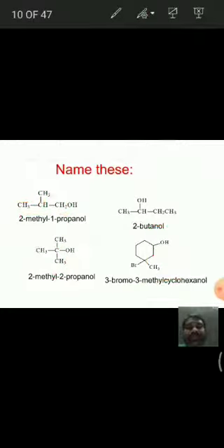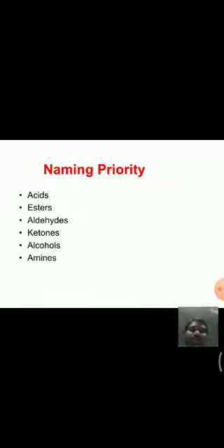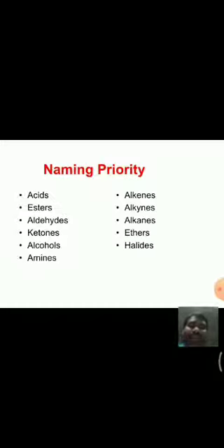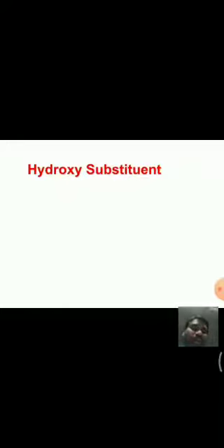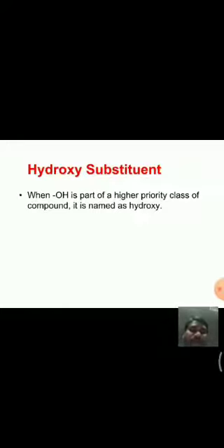Next, in giving name, first we have to give priority to the functional groups like this: acids first, then esters, aldehydes, ketones, alcohols, amines, alkenes, alkanes, ethers, halides, like this. If hydroxy group is a substituent, then it should be given name as hydroxy.